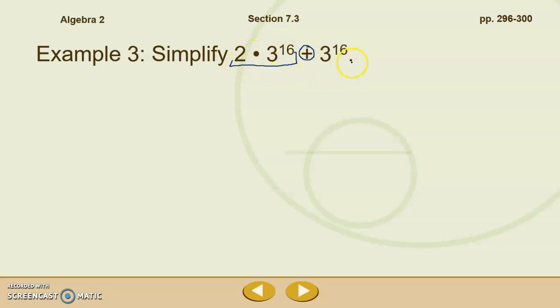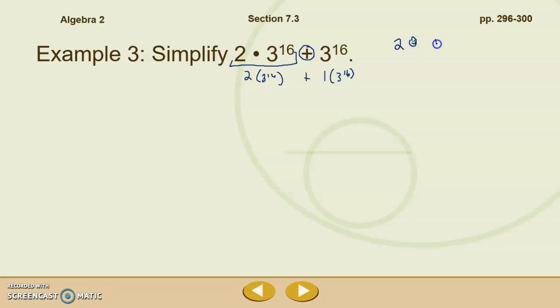So I'm going to rewrite this in a way that might make it a little easier for you. I'm going to write 2 groups of 3 to the 16th. And then how many groups of 3 to the 16th do I have over here? Hopefully you said 1 group of 3 to the 16th. Now, what if I didn't have 3 to the 16th? What if this was just a variable? What if I had 2 instead of groups of 3 to the 16th?